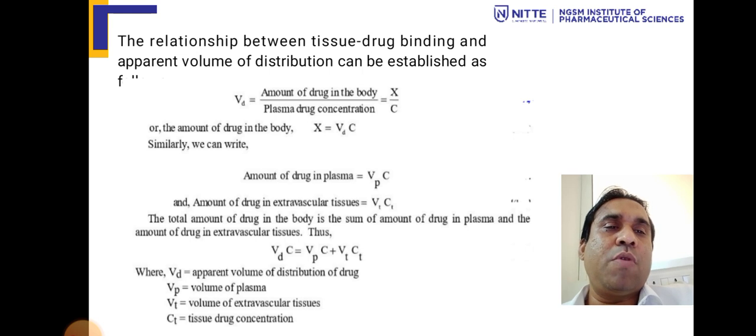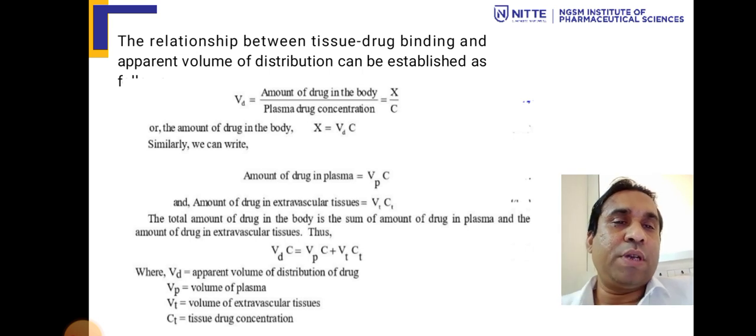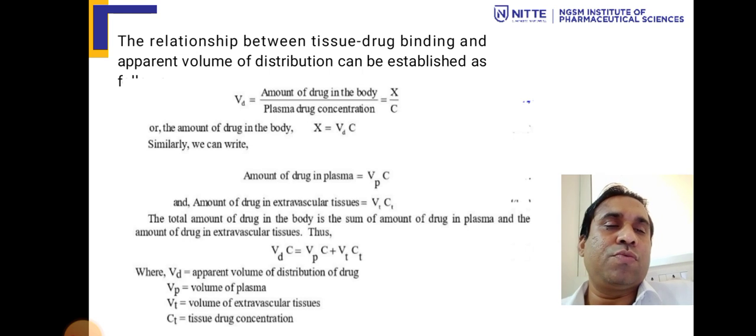Now the total amount of drug in the body is the sum of that in the plasma and extravascular tissue. So Vd times C, from the previous equation, equals Vp times C plus Vt times Ct, where Vd stands for apparent volume of distribution, Vp stands for volume in the plasma, Vt stands for volume in the extravascular tissues, and Ct stands for tissue drug concentration.